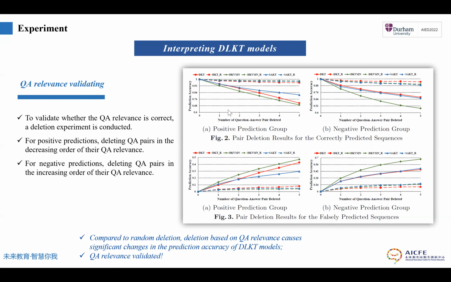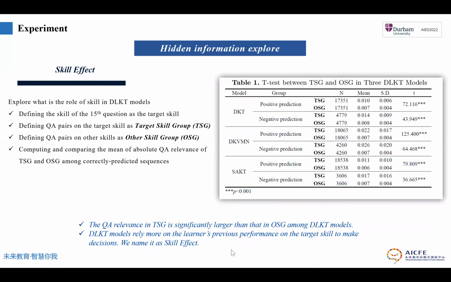For example, in the correctly predicted sequences, the initial accuracy is 1. And after eliminating 5 question-answer pairs according to QA relevance, the accuracy is about 0.68, but the random ablation remains the same in the accuracy. So here we validate the QA relevance. Then we explore the hidden information among DLKT models.